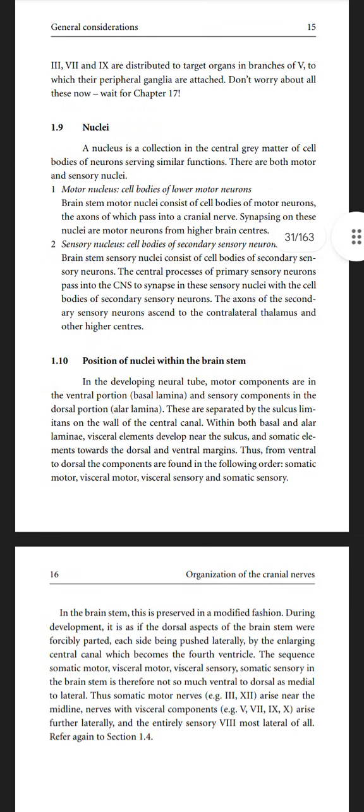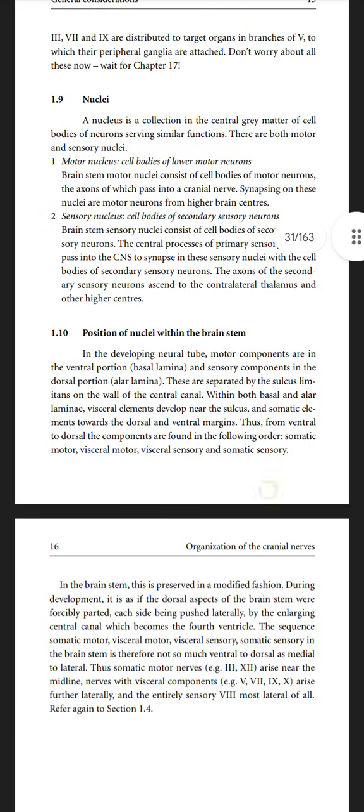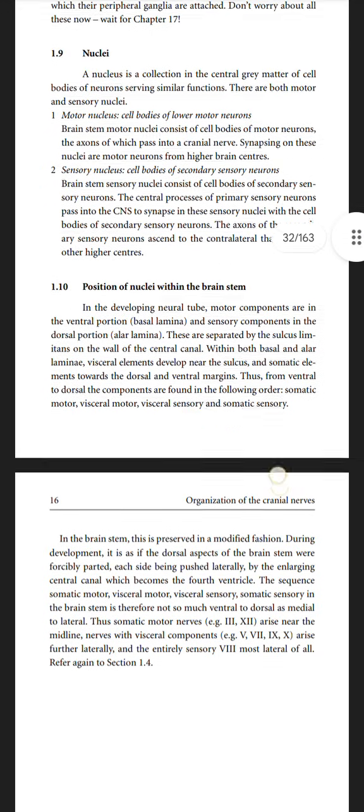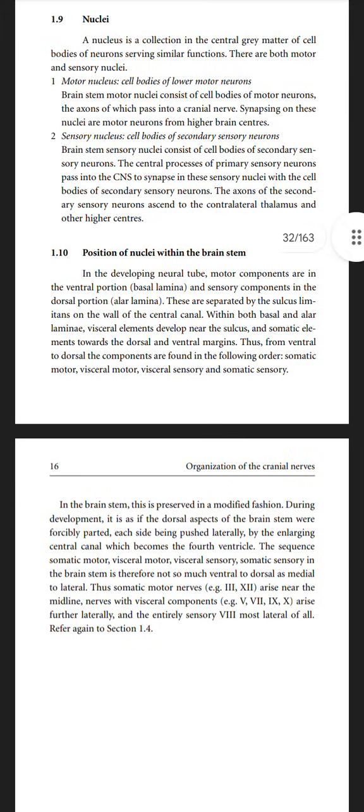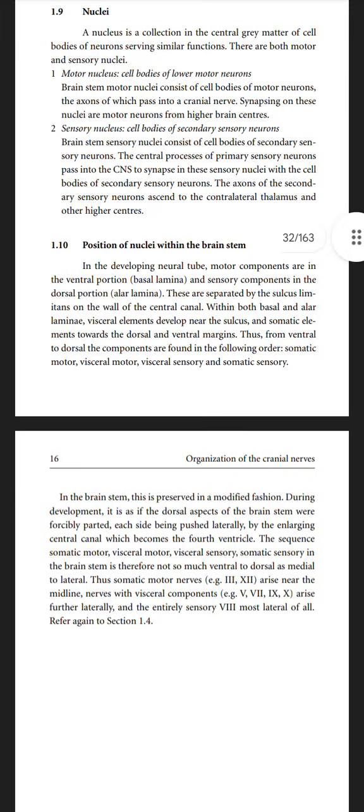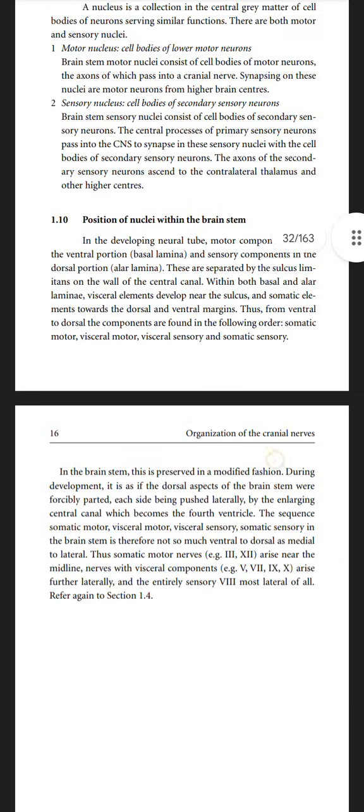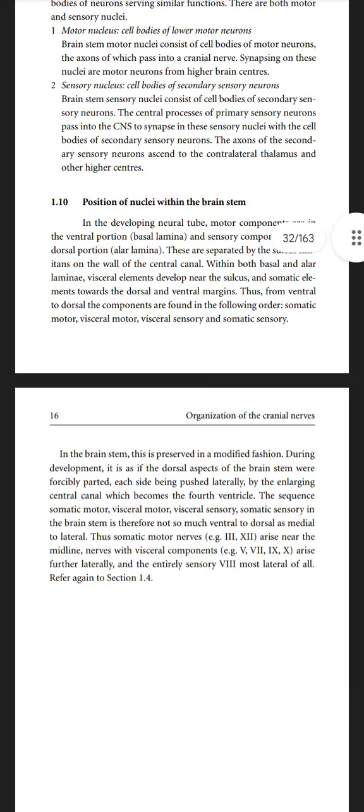Let us discuss nuclei. A nucleus is a collection, in the central gray matter, of cell bodies of neurons serving a similar function. They are both motor and sensory nuclei. Motor nuclei are cell bodies of lower motor neurons. Brainstem motor nuclei consist of cell bodies of motor neurons, the axons of which pass into the cranial nerve. Synapsing on these nuclei are the motor neurons from a higher brain center.